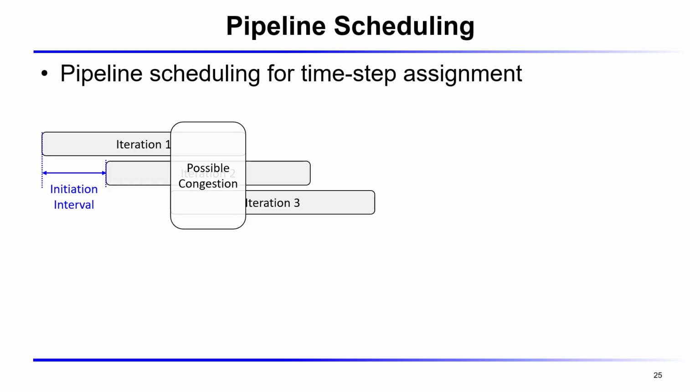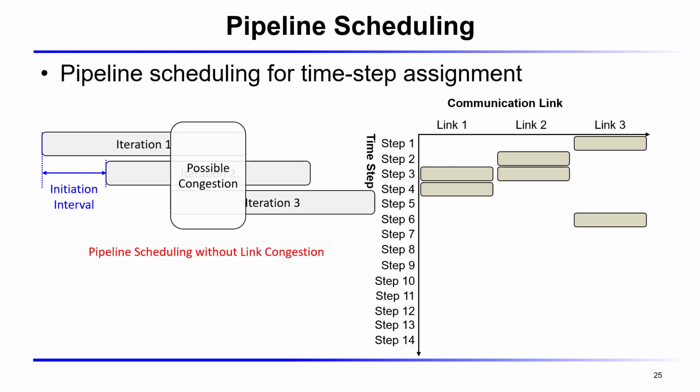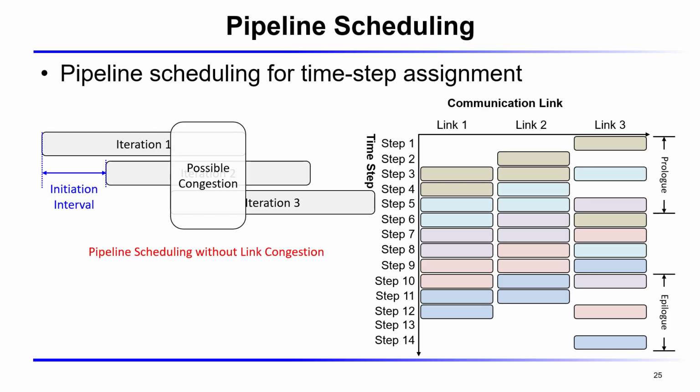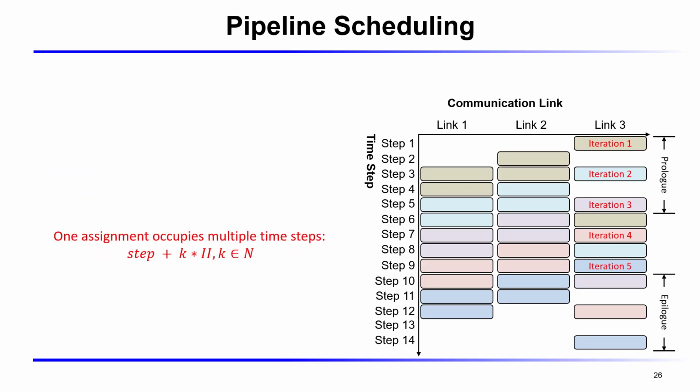But this overlap can cause link congestion if two iterations try to use the same link at the same time. And here is a concrete pipeline example. Each square represents a transfer, with different iterations in different colors. Do we guarantee that overlapping iterations never congest the same link?